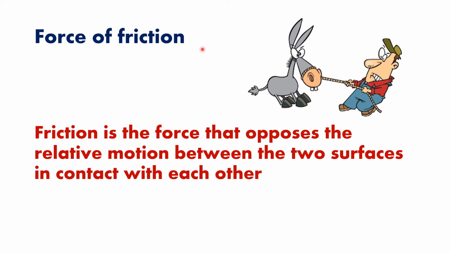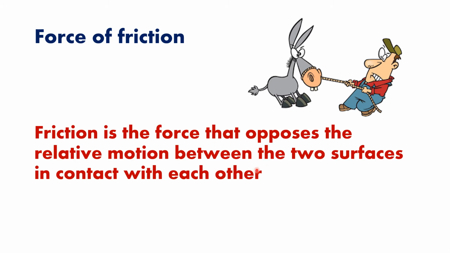Let us learn one more definition. Look here, force of friction. Now just imagine our force of friction is this donkey. It is trying to stop the motion. This man is trying to pull, but the donkey is trying to resist. So friction is that force that opposes the relative motion between the two surfaces in contact with each other. So you can learn this definition. Opposes means which acts in the opposite direction.